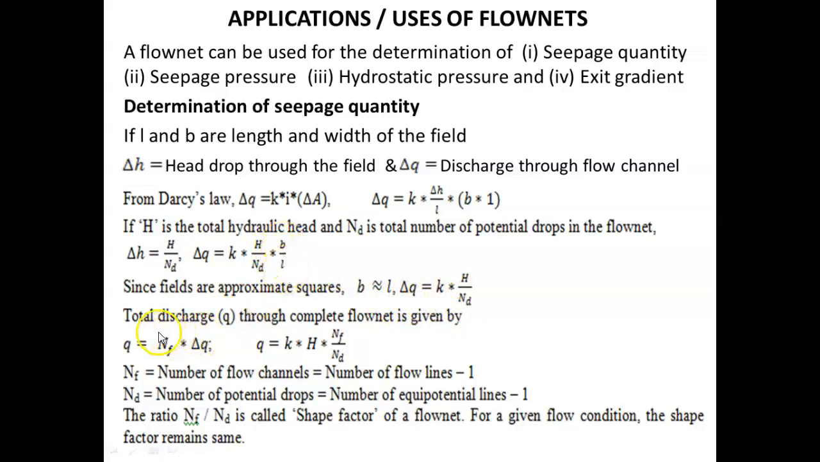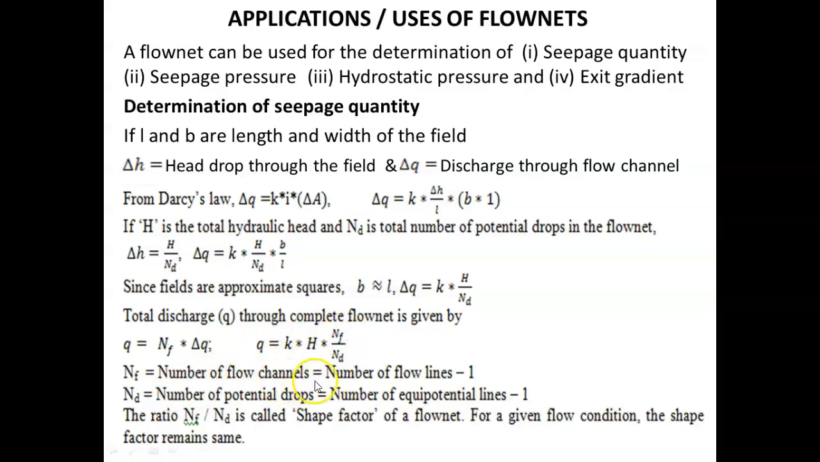Then total discharge Q through complete flow net is given by number of flow channels multiplied by delta Q. That is the discharge through one flow channel multiplied by number of flow channels. So we can write Q equal to K into H into NF by ND. Then this NF represents the number of flow channels.